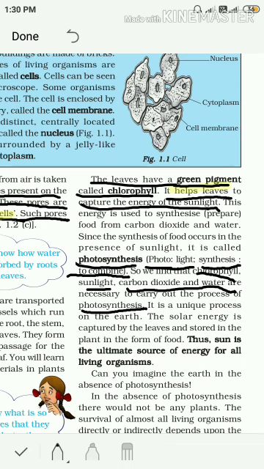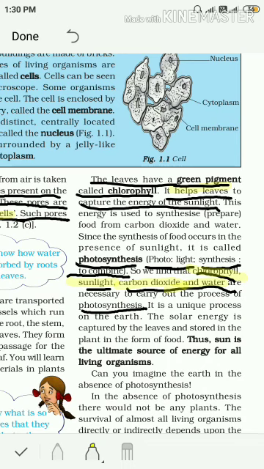Now, my question is, what are the raw materials required for photosynthesis? So, the answer will be, raw materials for photosynthesis are chlorophyll, sunlight, carbon dioxide and water. Is it clear to you all?